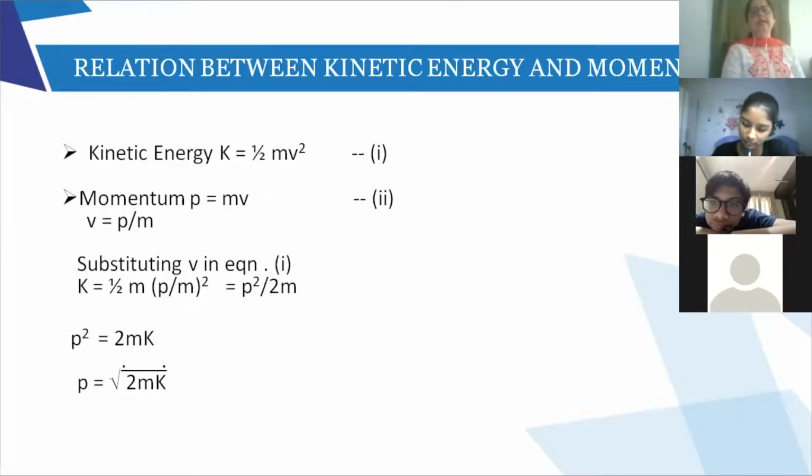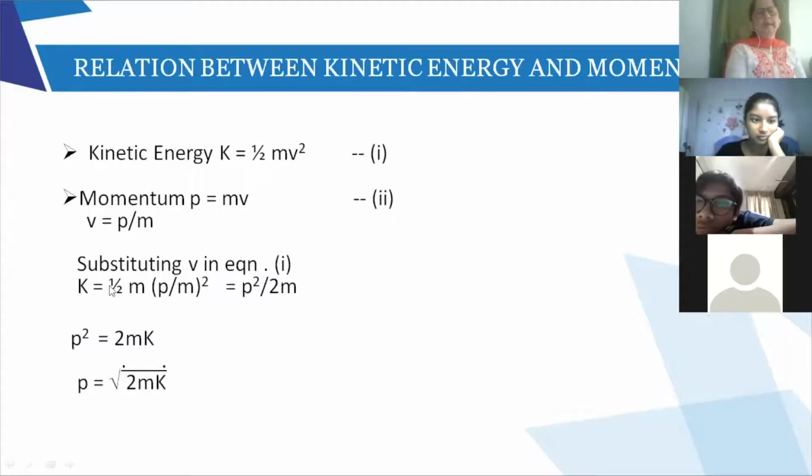Kinetic energy is given as half mv square. Momentum is given as mass into velocity. So from this equation, I can say that velocity is equal to p upon m, right? So I substitute the value of v in kinetic energy equal to half mv square.